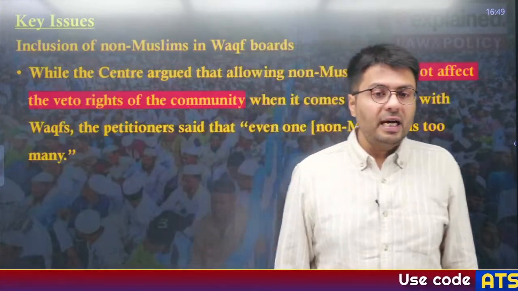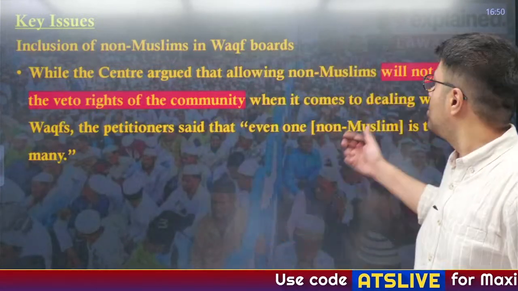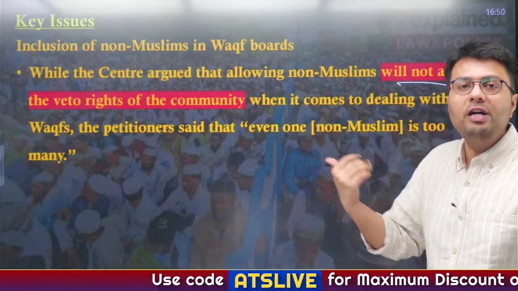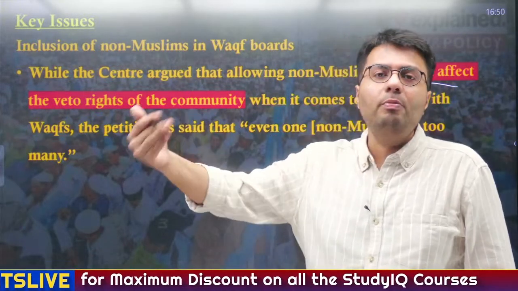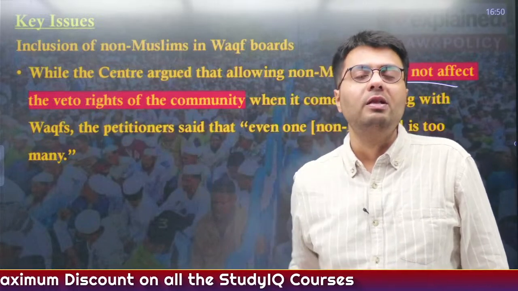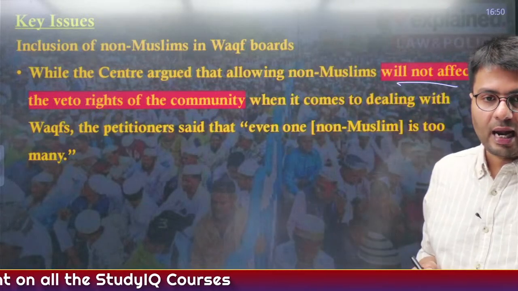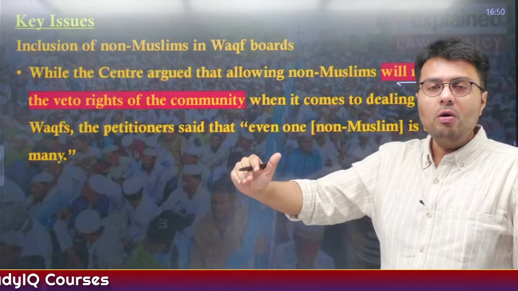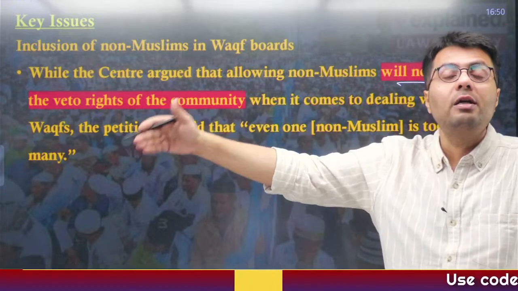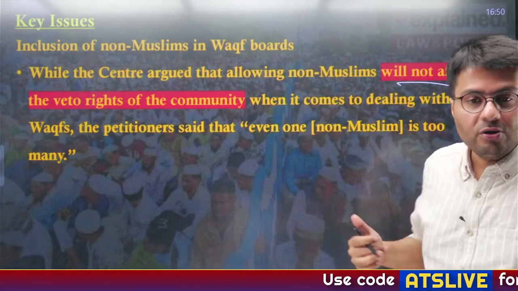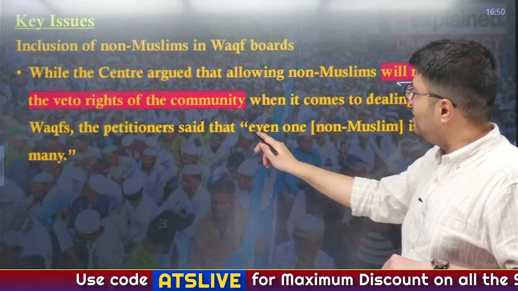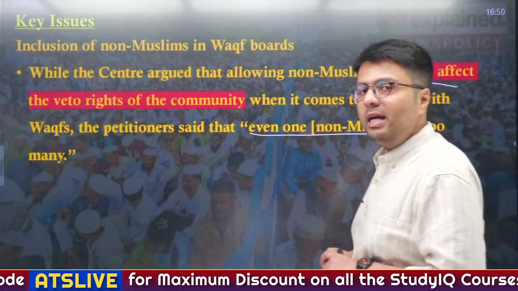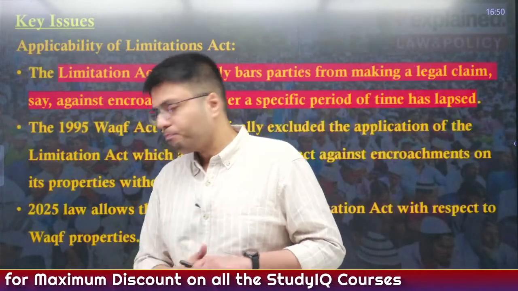Now, the centre has argued that allowing non-Muslims will not affect the veto right of the community because they are in minority numbers. So eventually the right to make decisions will rest with the Muslim community and Muslim members only, right? And also it will allow experts to be added to the waqf board who will administer these properties with expertise, right? Now the petitioners have held that even one non-Muslim is too many and it is not acceptable to them.